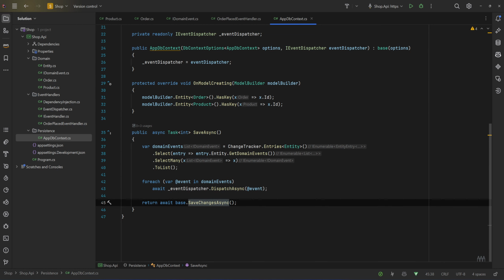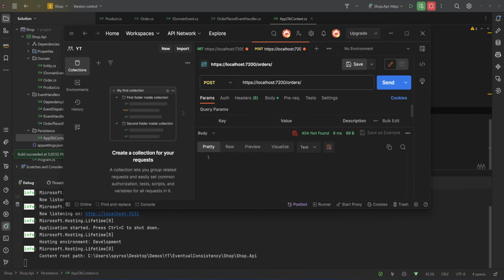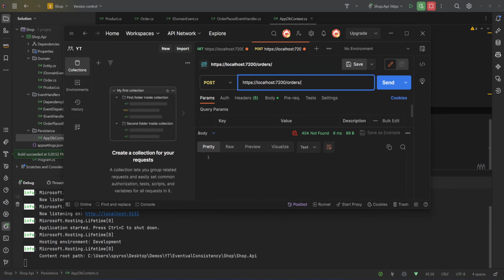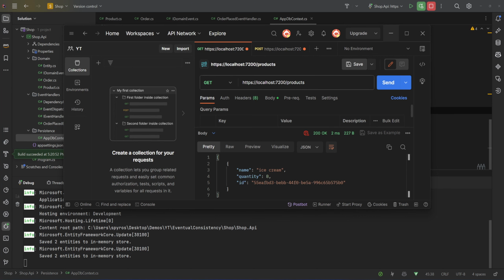So let's see that in action, but let me tell you that in my event dispatcher I have intentionally added a delay of 3 seconds for handling each event, so that we can visualize that there is a delay when we handle the events in that way. That could be the calls to the database, for example. So I have it run. If we go to my get endpoint, I'll get back an ice cream. So let's copy the ID. Let's place that in here. We'll hit send. And if we try to get them again, it has a quantity of 9. If we send that again, the quantity decreases, but we don't see the delay.